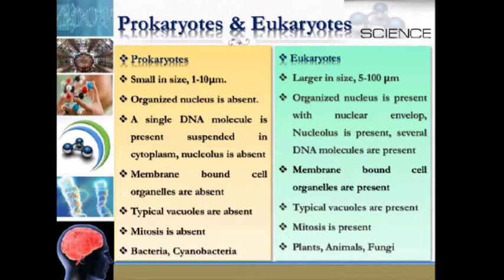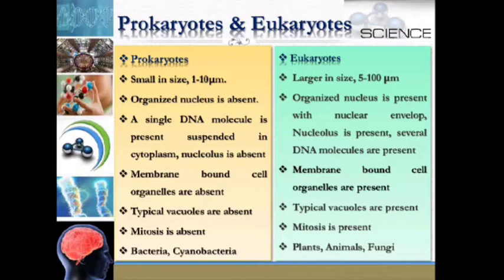So you can have a look at the differences between prokaryotes and eukaryotes. Prokaryotes are small in size, about 1 to 10 micrometer. Organized nucleus is absent here. A single DNA molecule is present, suspended in cytoplasm. Nucleolus is absent. Membrane-bound cell organelles are absent. Typical vacuoles are absent. Mitosis is absent. Examples for prokaryotes are bacteria and cyanobacteria.